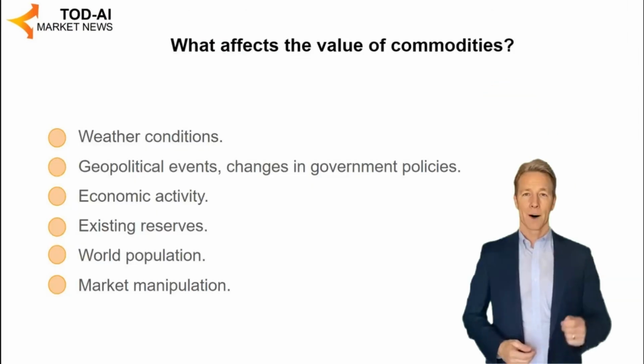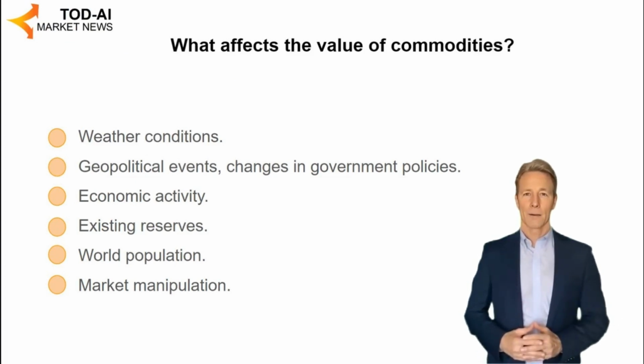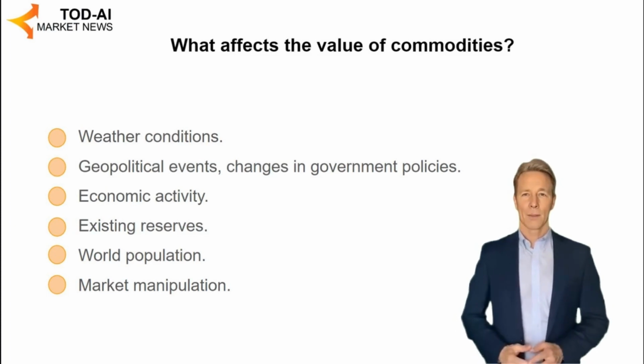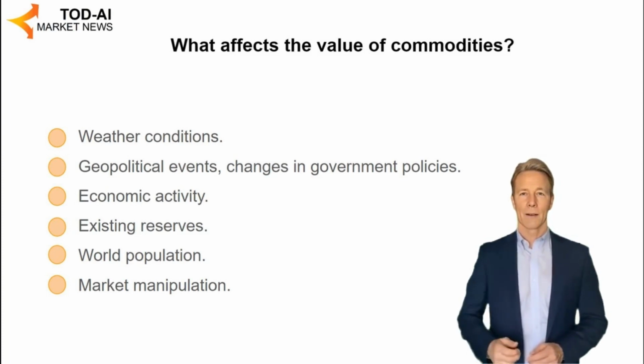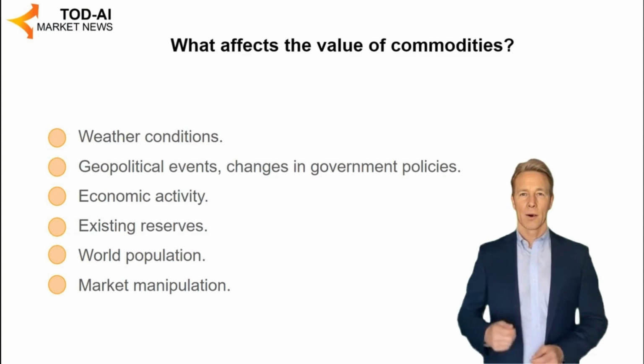The prices of raw materials and their supply and demand are affected by: 1. Weather conditions. In some raw materials, such as agricultural ones, it affects supply more; in others, such as energy ones, it can affect demand more. For example, a cold storm can destroy a crop, but increase the demand for gas. 2. Geopolitical events and changes in government policies.